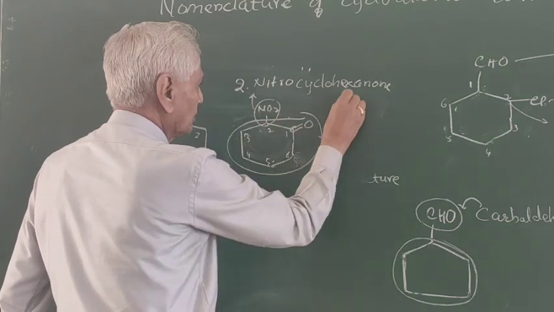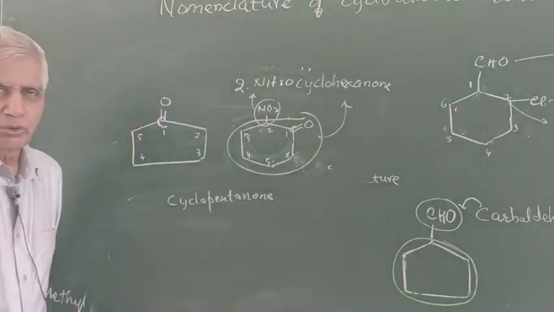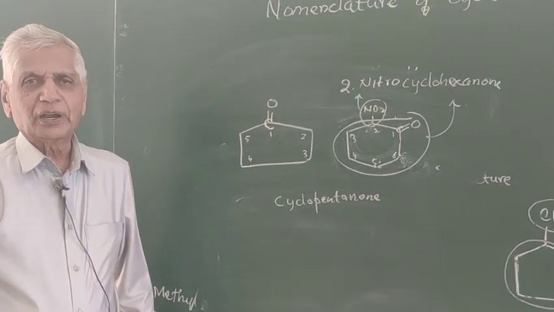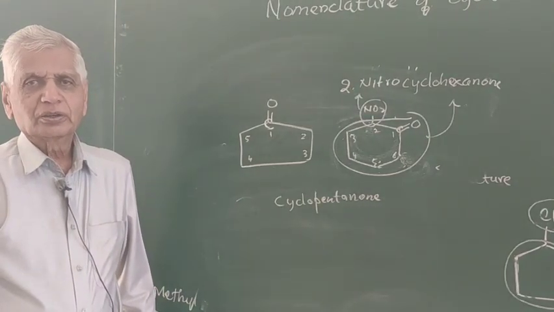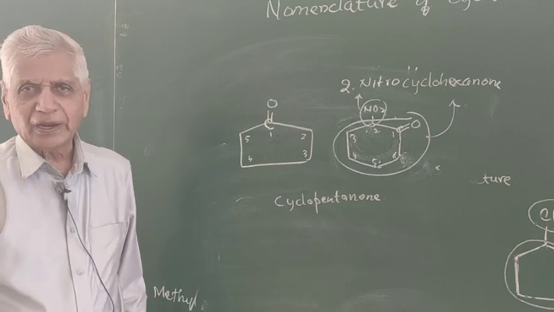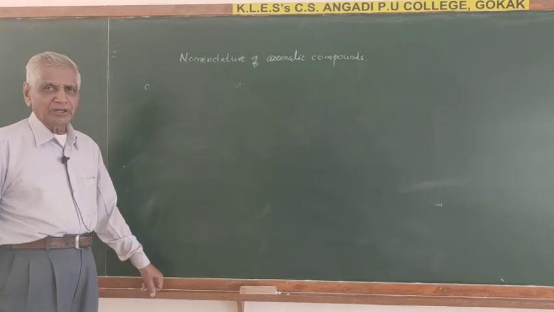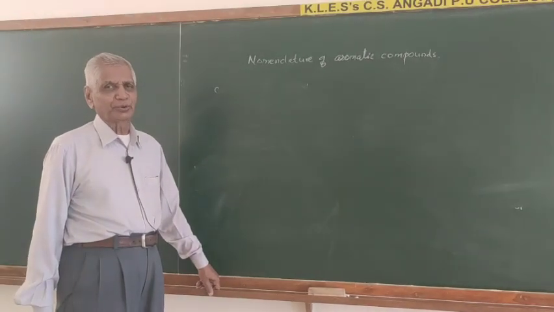Cyclohexanone is this. So that is how you can go on giving the names of compounds containing a functional group attached to the cycloalkanes, right? Okay. Now let us see the nomenclature of aromatic compounds.